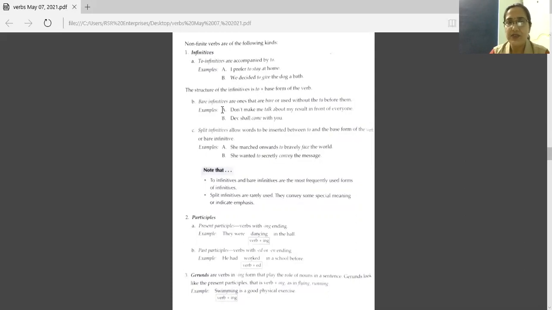Next, in infinitives, one more part is there, bare infinitives. What are these? Bare infinitives are ones that are bare, or used without the to before them. See these examples. Don't make me talk about my result in front of everyone.